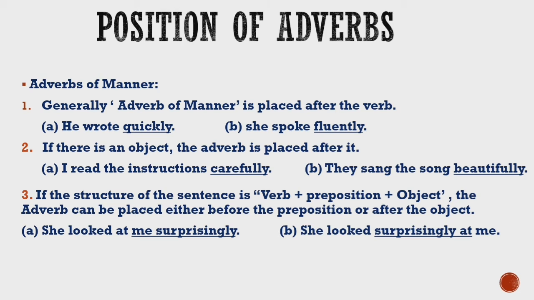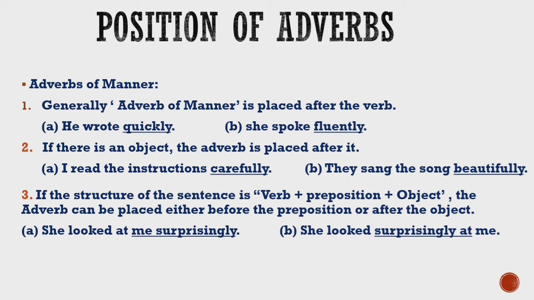Now let's look at the examples. She looked at me surprisingly. Now in this sentence we have seen that surprisingly has come after the object. Now, she looked surprisingly at me, and here we can find the use of the adverb before the preposition. So here the structure is verb, then preposition, and then object.